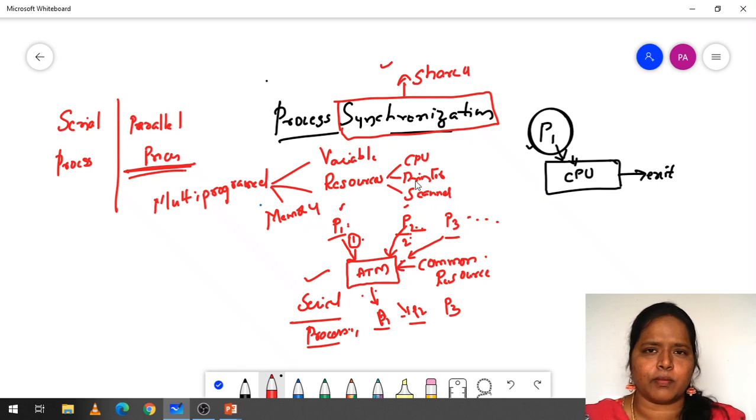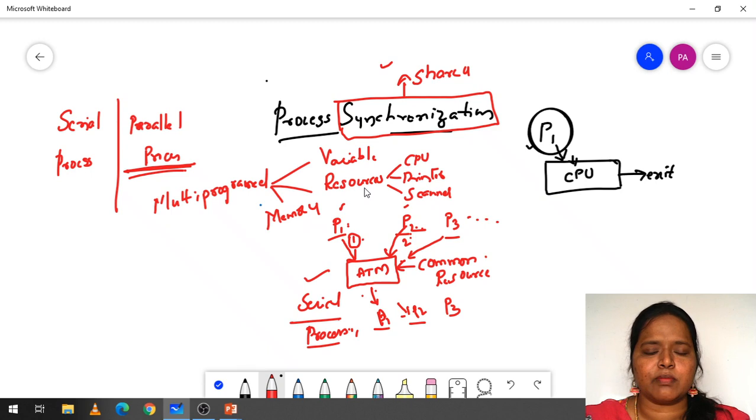Those are in common. So whenever two or more processes want to share a common thing, then we need proper synchronization between the processes. There comes the actual task of synchronization. Without process synchronization, we will have one important problem called a race condition. I will be telling you what a race condition is and how it occurs. This is the basic introduction.